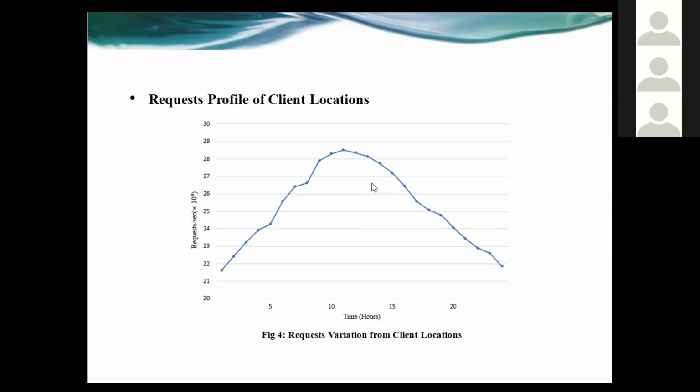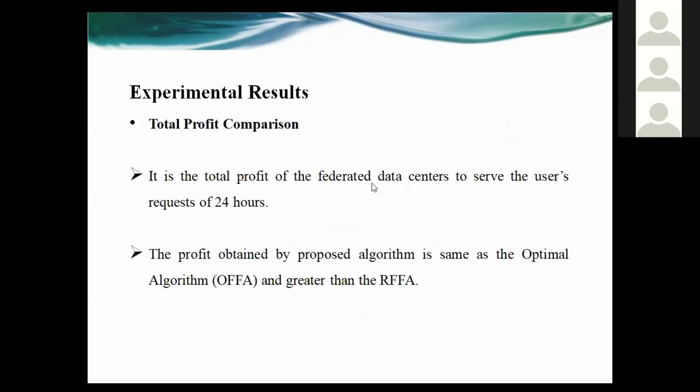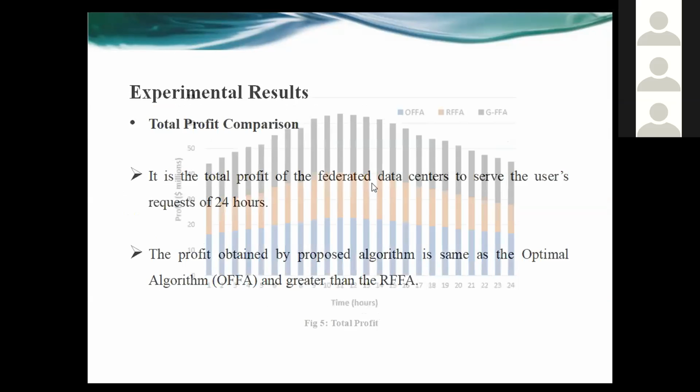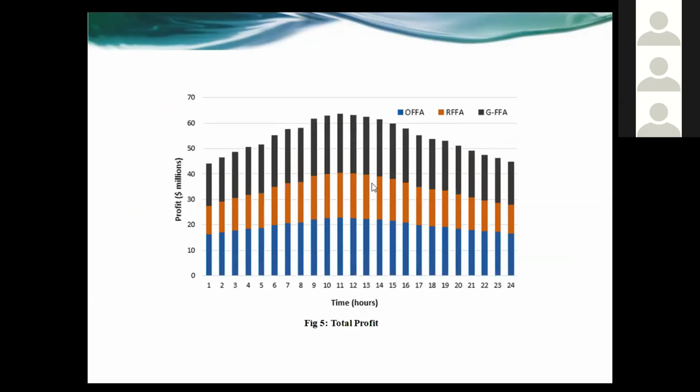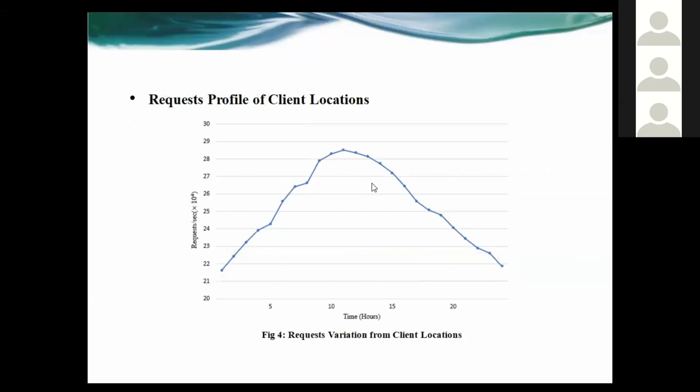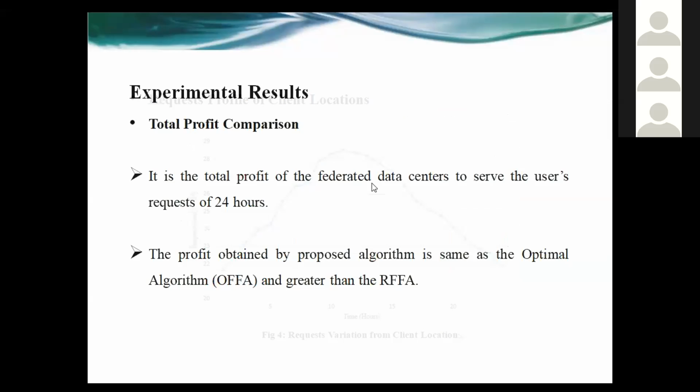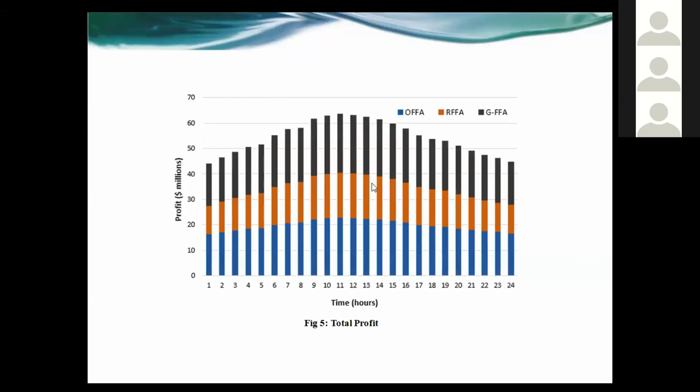We form these requests coming from the different client locations, as given by this graph. This is the request variation from the different client locations over 24 hours. After that, we calculate the profit of these requests. So this is the profit of the requests coming to this client location. As you can see, the profit also increases with time.